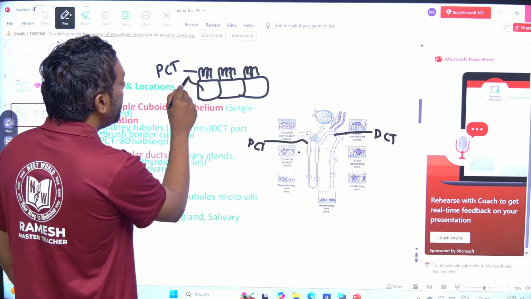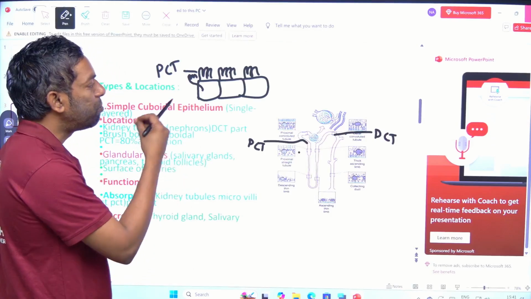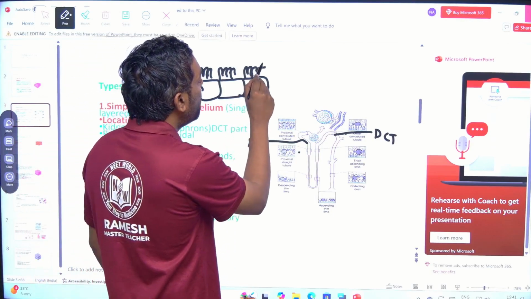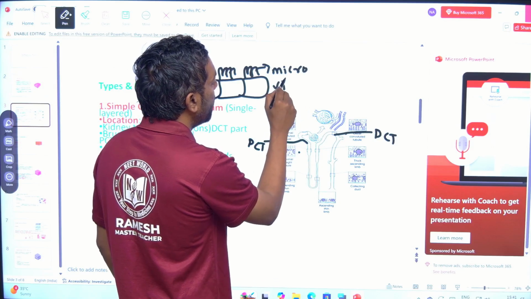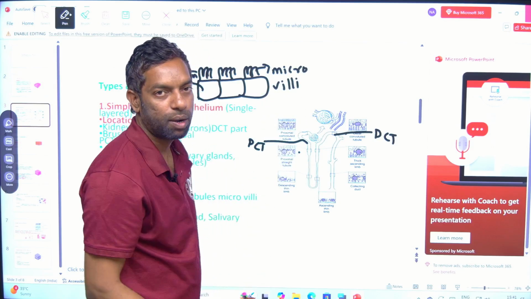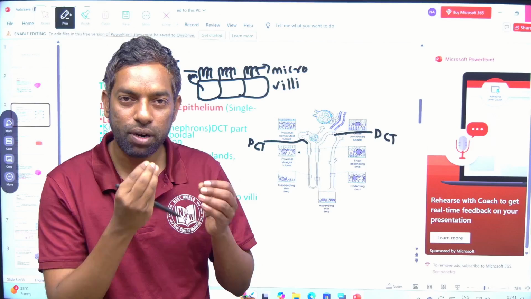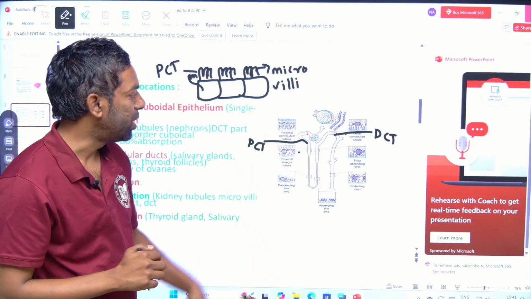They modify it into finger like projections, which we call microvilli, in the PCT part, to increase the surface area for reabsorption of the fluid from the filtered material.